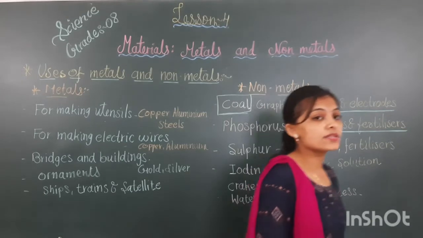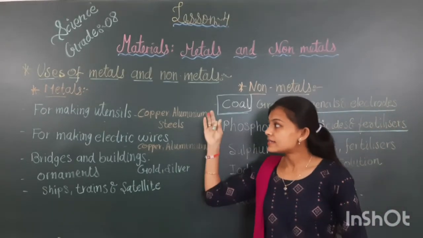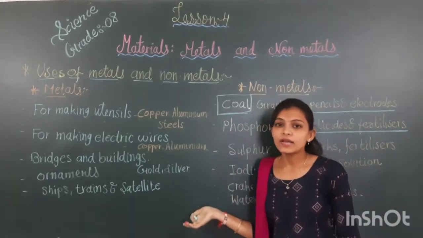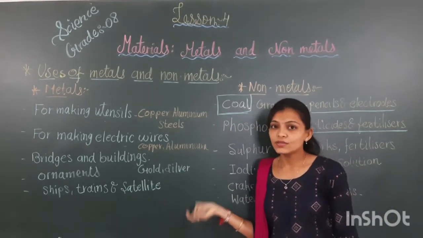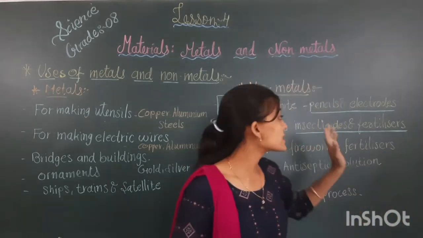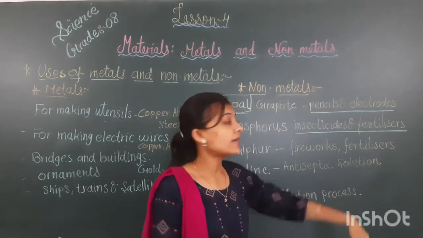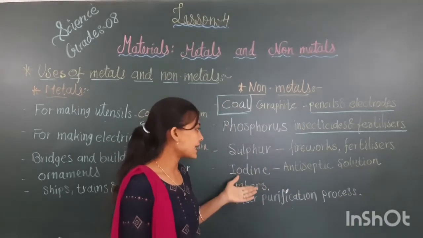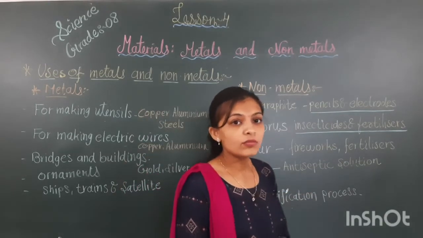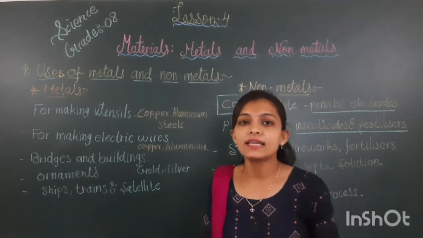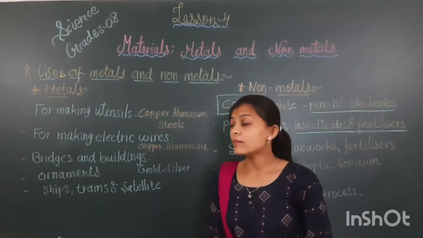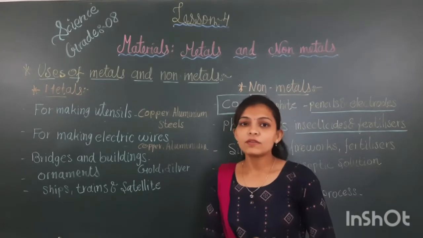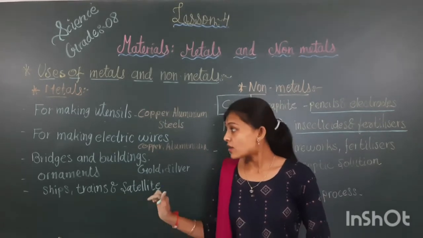So these are the uses of metals and non-metals. Metals are used for making utensils, electric wires, bridges and buildings, ornaments, ships, satellites and trains also. While non-metals are used to make pencil and electrodes, insecticides and fertilizers, in water purification process, crackers, antiseptic solution, and the most important thing, living beings inhale them in breathing. So we are using metals and non-metals in so many ways. Without them, our life is not possible. Now this topic is clear.